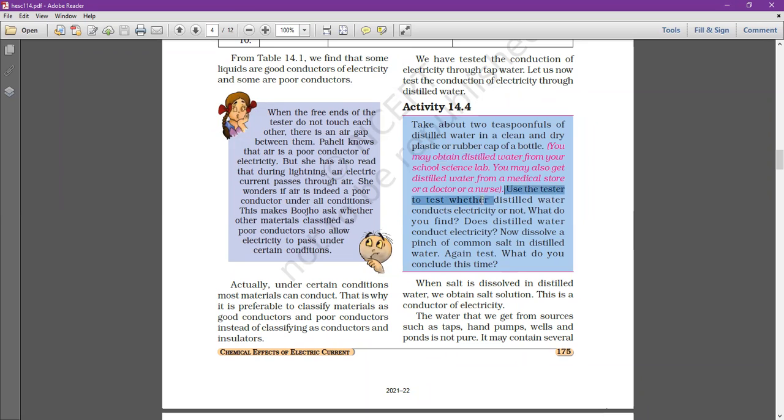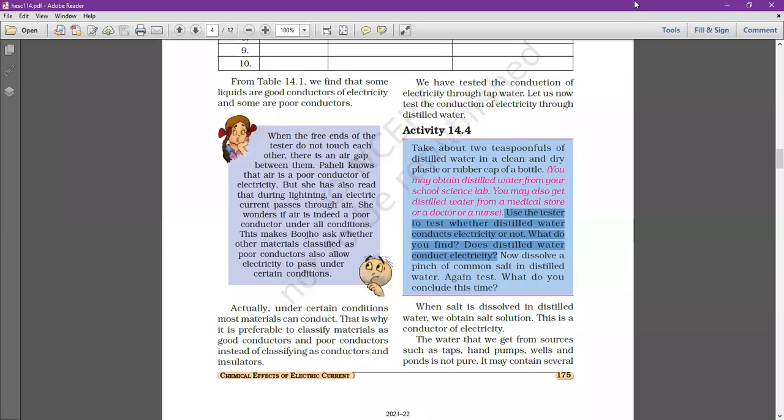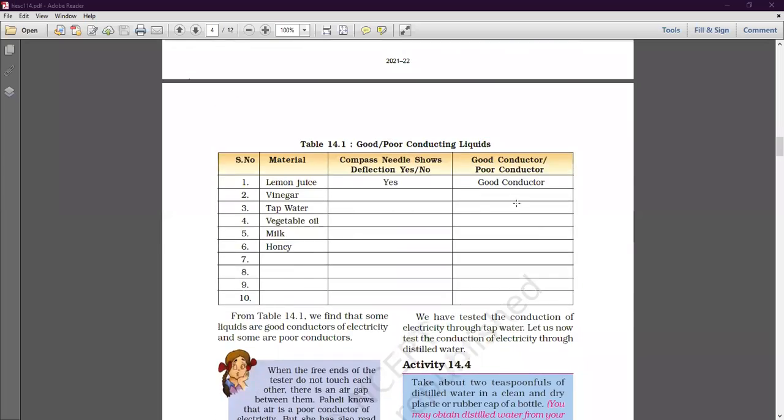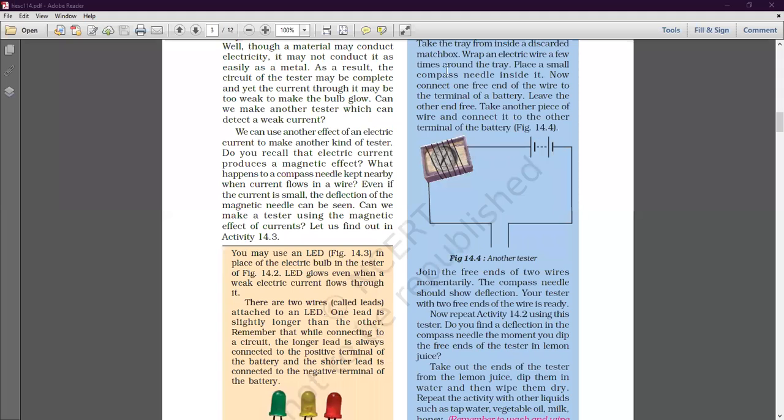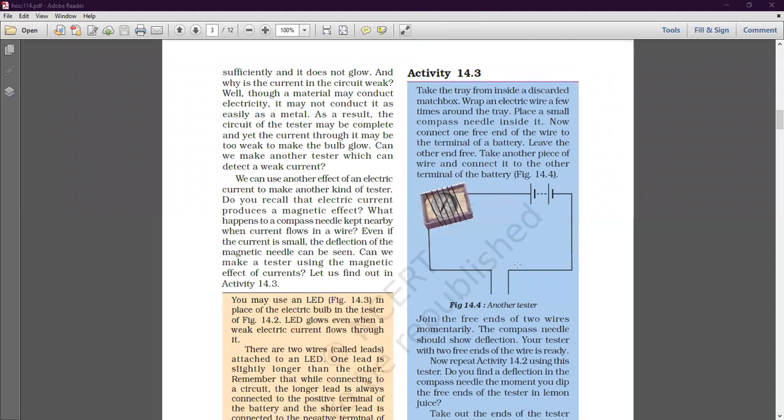Now, use the tester to test whether distilled water conducts electricity or not. What do you find? Does distilled water conduct electricity? Now, those students who are not attending these online classes regularly, tester means जैसे कि हमने पिछले एक्टिविटीज में यूज किया था, ये एक टेस्टर ही तो है जो आपको फिगर 14.4 में आपको दिखाई दे रहा है ना. You can see in figure 14.4, this is the tester only, है ना.